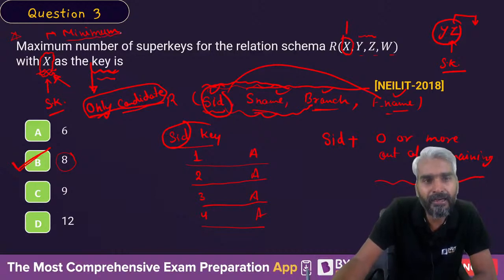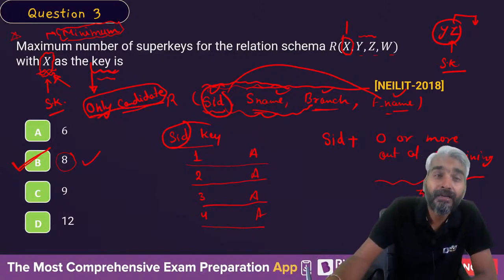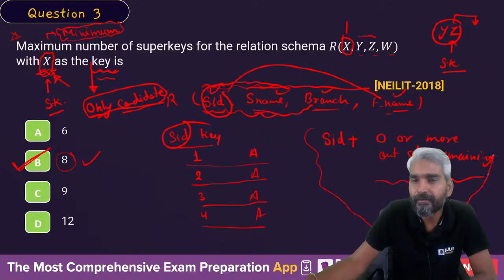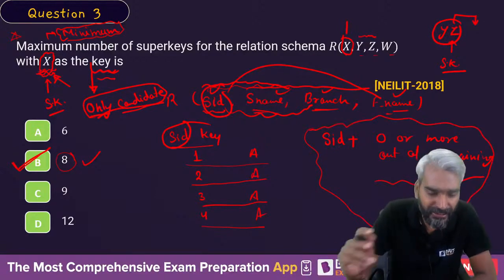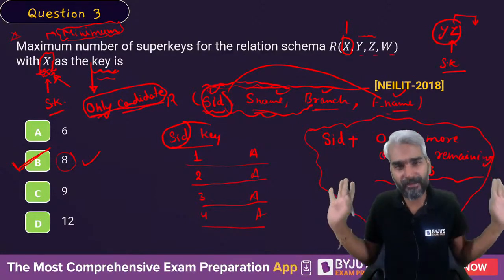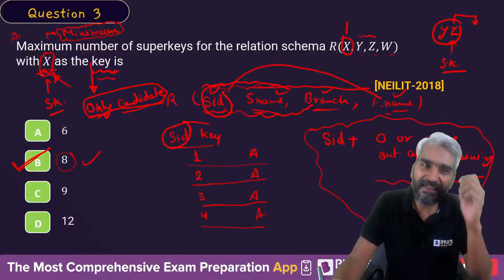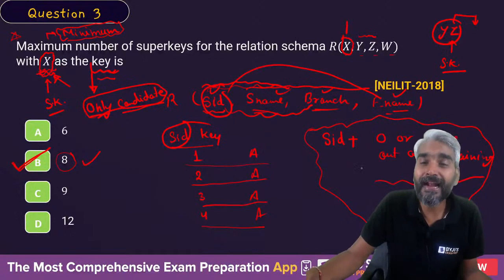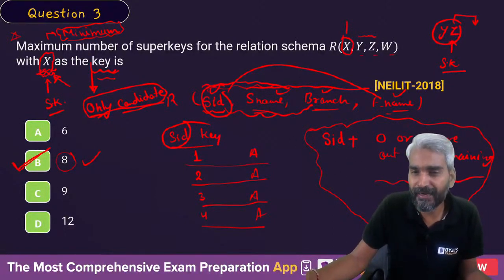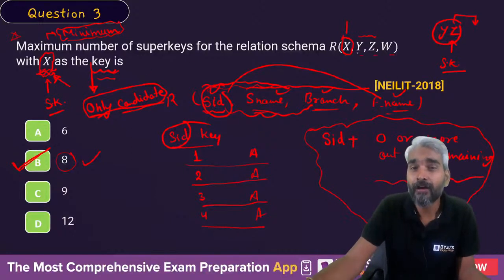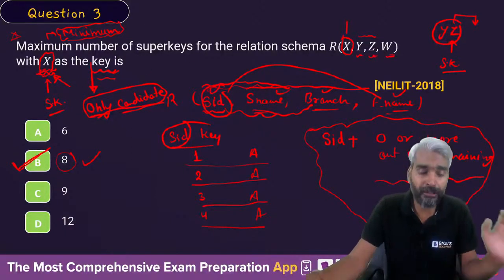If it is saying minimum number of super keys, then definitely it is the right answer, because if X is a key, X is a candidate key, then at least 8 super keys will be there. Agree or not? If it is guaranteed that X is a key, then there will be at least 8 super keys, but there may be more than 8 super keys if other attributes also follow the property of a key.